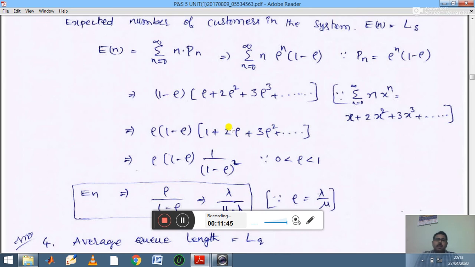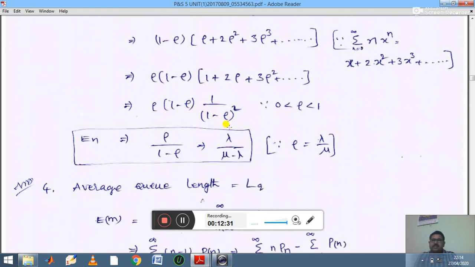Using the binomial expansion of (1 minus x) inverse, which is 1 plus 2x plus 3x squared plus and so on, you can write this as (1 minus ρ) whole inverse, which is 1 divided by (1 minus ρ) squared. Then one factor of 1 minus ρ cancels, and you get E of n equal to ρ divided by 1 minus ρ.